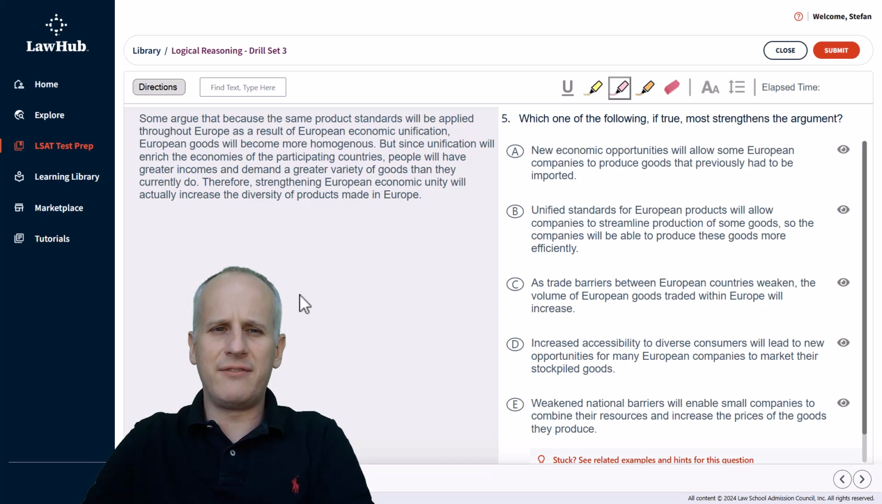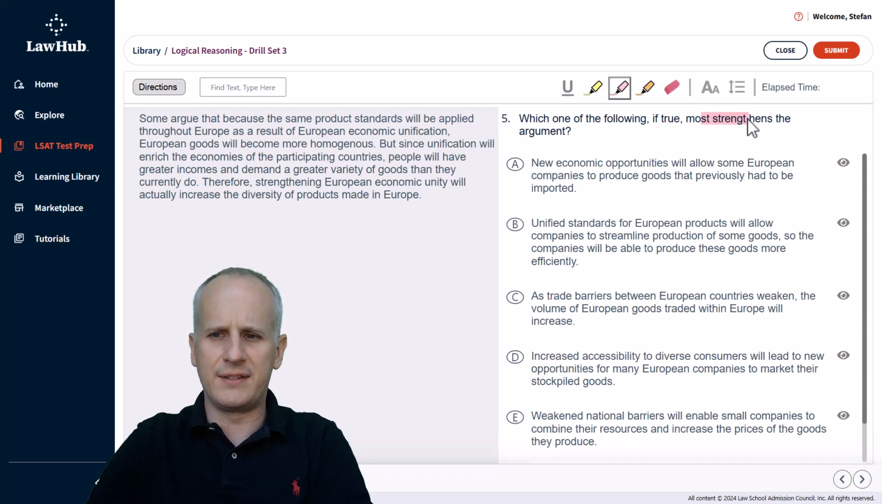We are at question 5 of logical reasoning drill set number 3 with a highlight tool ready to go, and we read the question stem to start. Which one of the following, if true, most strengthens the argument? So we've got one of the most basic question tasks on the exam. We're just looking to find an answer choice that strengthens whatever the main conclusion is of the argument on the left. So we'll read the argument on the left, we will highlight that conclusion, and try to mentally predict what we need to strengthen the likelihood of that conclusion.